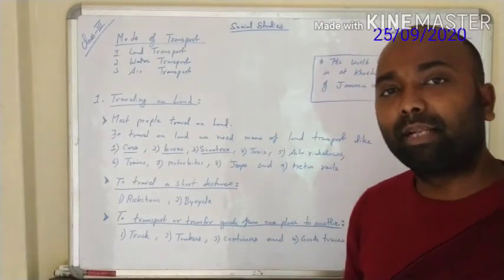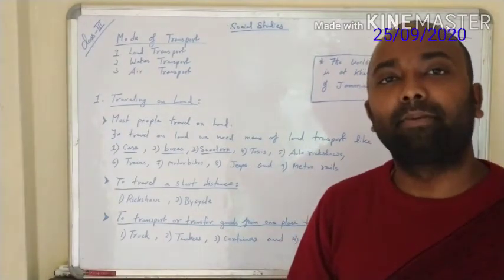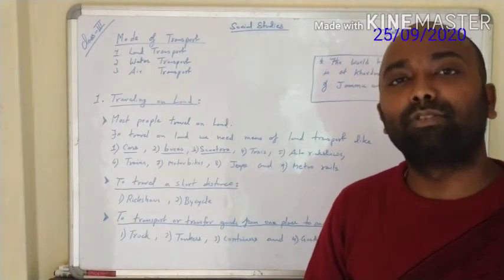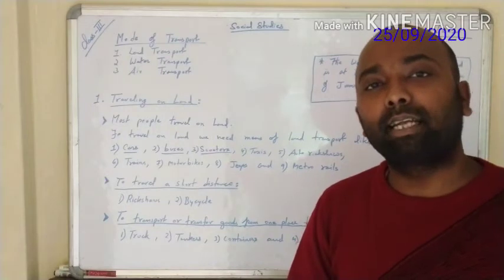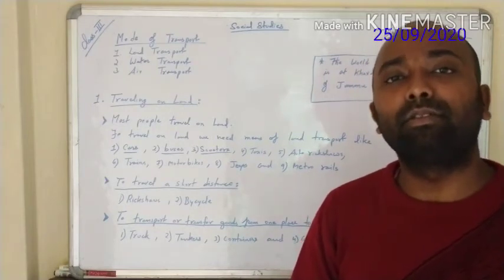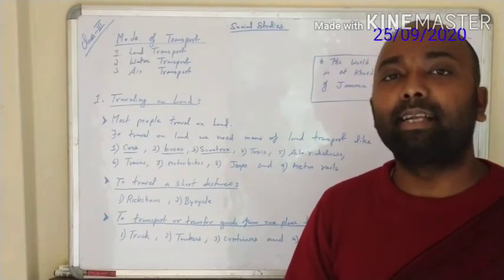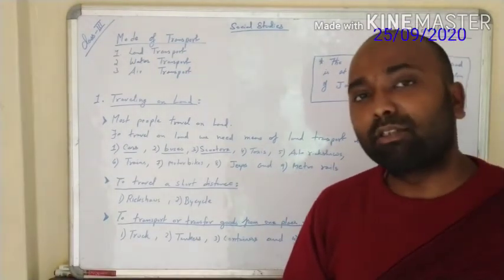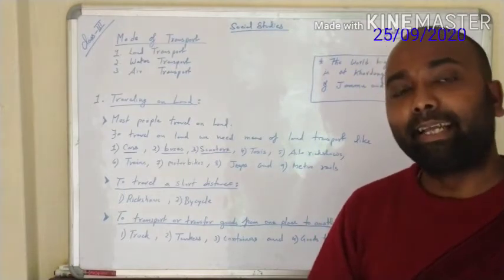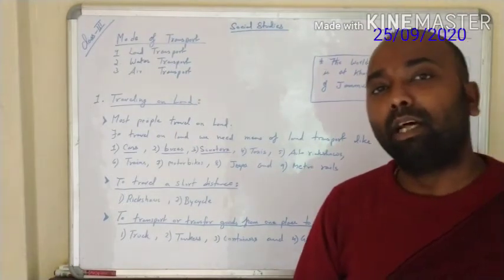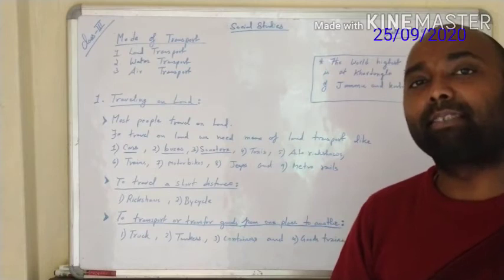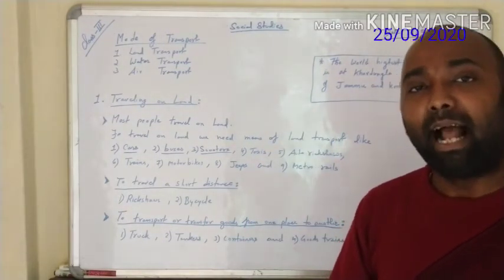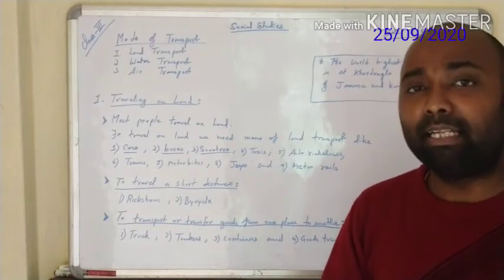Now there are roads in plains and there are roads in hills. The roads which are constructed in plains are very easy to construct, but the roads which are constructed in the hills are very difficult to construct. You know that the terrain is different, so it is very difficult to construct roads on the hills. But there are roads which are constructed by the government in the hills, and they are motorable roads. But we cannot imagine a road at a very high altitude because it is very cold out there and the construction will be very difficult.